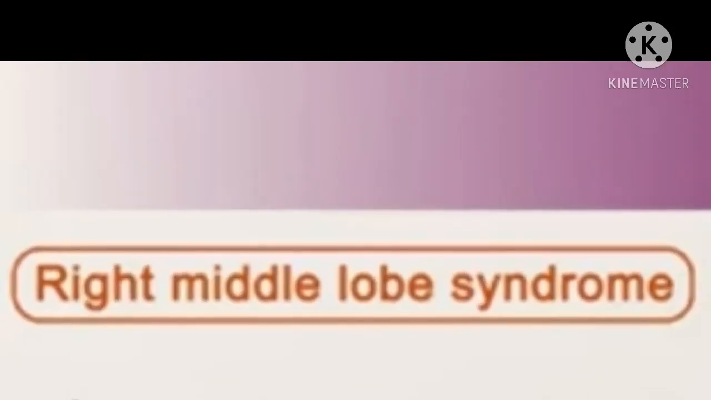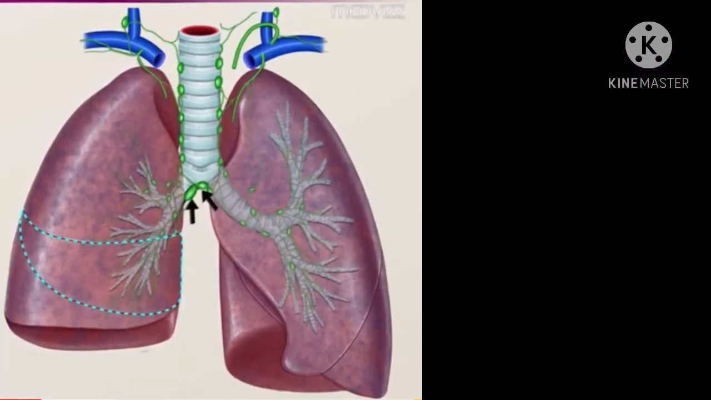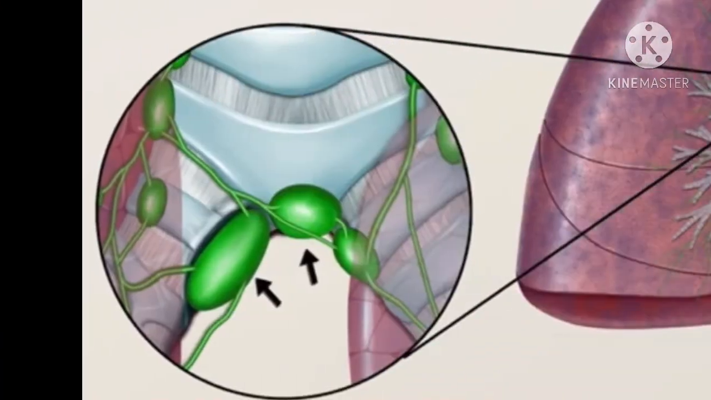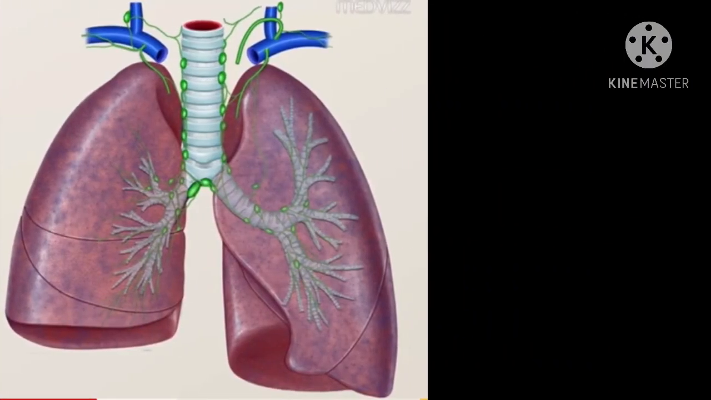The right middle lobe syndrome. Atelectasis is due to obstruction of the bronchus to the right middle lobe, or an external compression by hilar lymph nodes. The bronchus is susceptible to external compression.